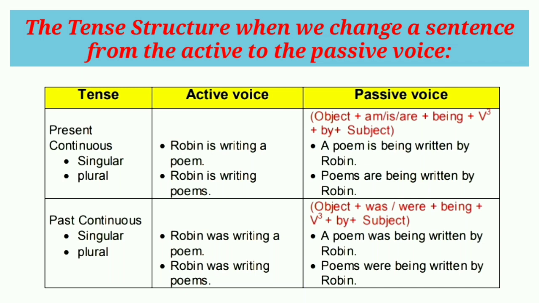See the example in present continuous tense. Robin is writing a poem. A poem is being written by Robin. Robin is writing poems. Poems are being written by Robin. In past continuous tense, Robin was writing a poem. A poem was being written by Robin. Robin was writing poems. Poems were being written by Robin.